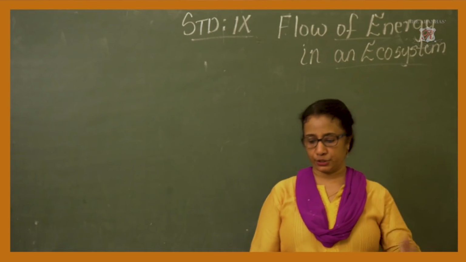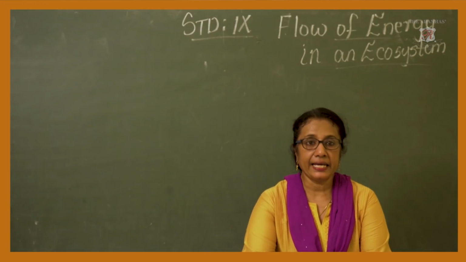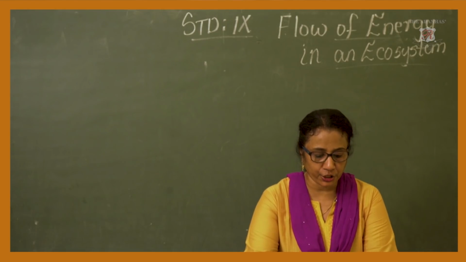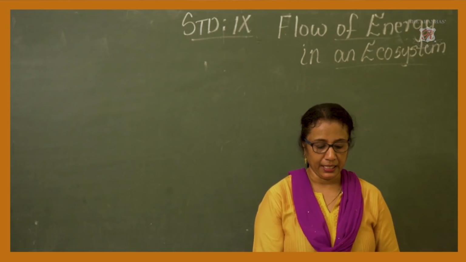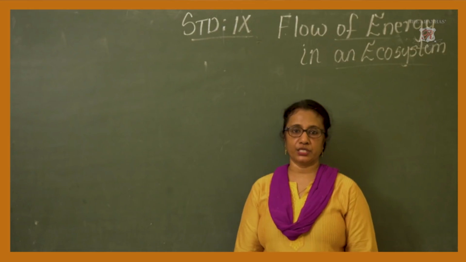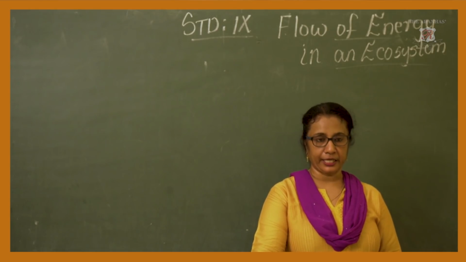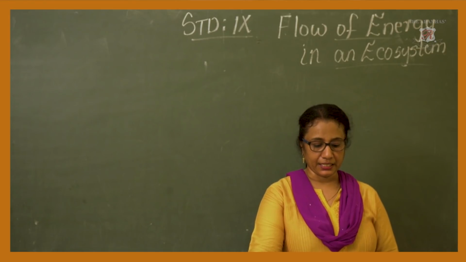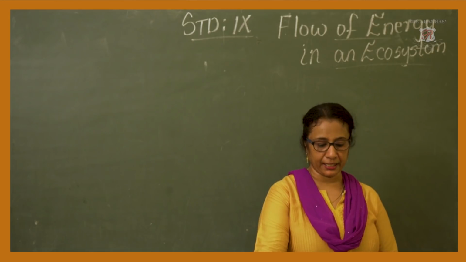I will just go back to them, revising the lesson once again overall. The gaseous cycle is an accumulation of the main abiotic gaseous nutrient material found in the Earth's atmosphere. And what does the gaseous cycle include?